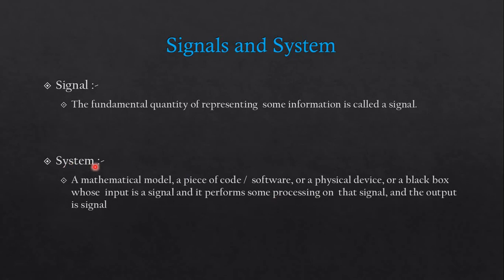So what is a system? A system is going to perform some process on the signal and give the output signal. So the input signal is different from the output signal. We are giving some kind of input signal to our system, the system is going to perform some process on the signal, then give us a response, the output signal.